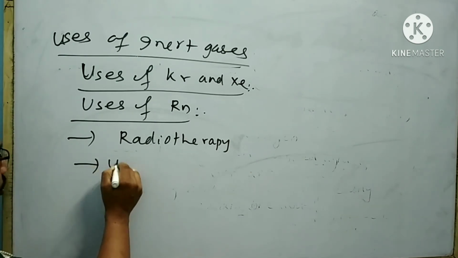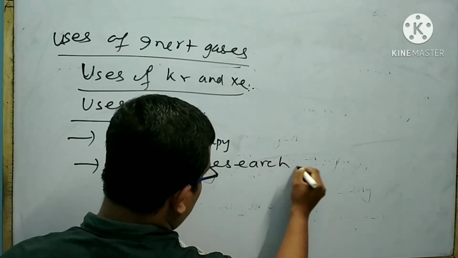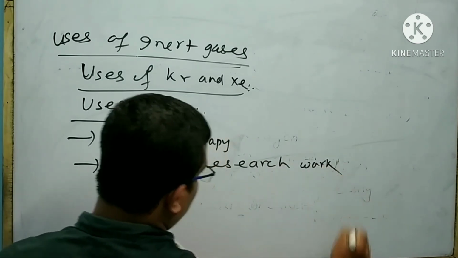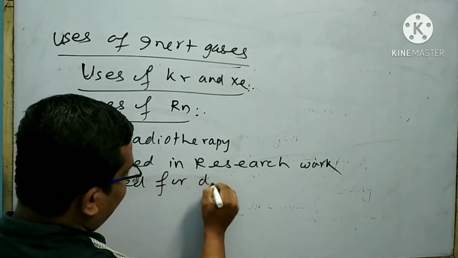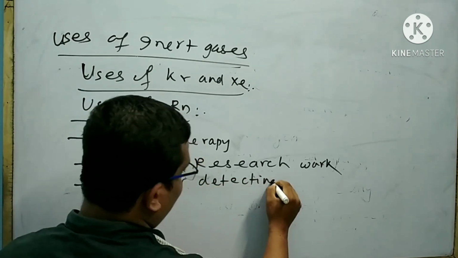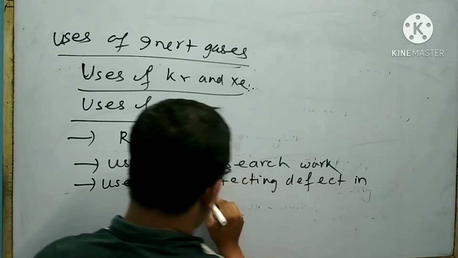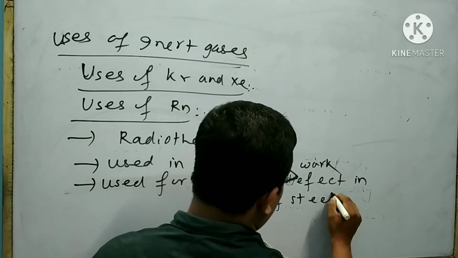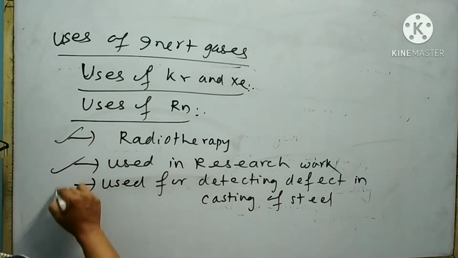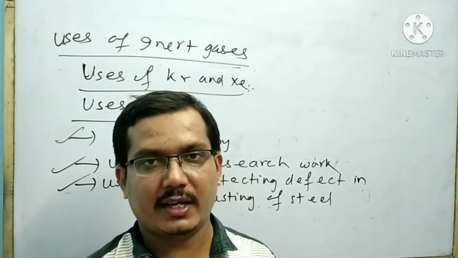It is also used in research work. It is also used for detecting defects in casting of steel. These are the uses of radon. This is all about the group 18 elements.